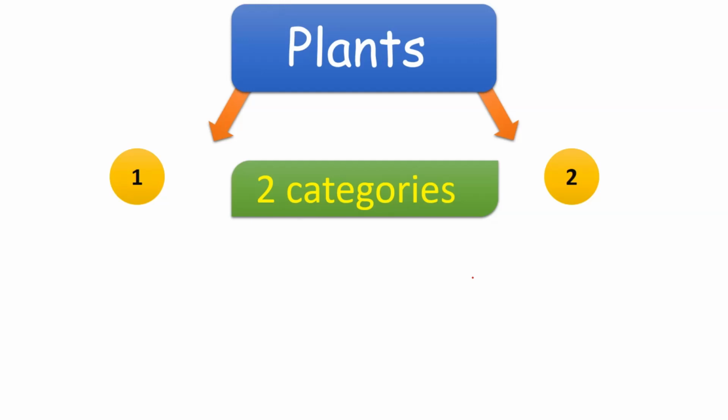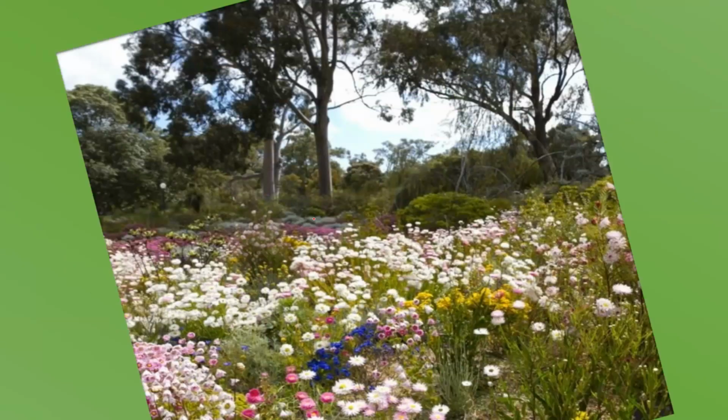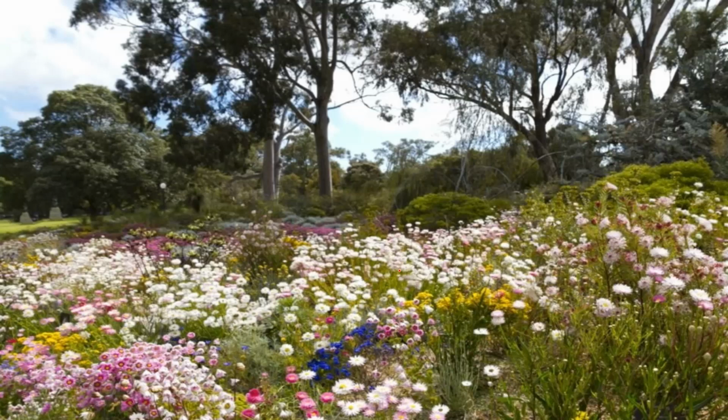So plants in our nature are divided into two categories. The first category of plants are the plants that grow alone in nature. Let's see this picture. Do you see these trees and these herbs? Are they planted by any human or are they grown alone in nature?